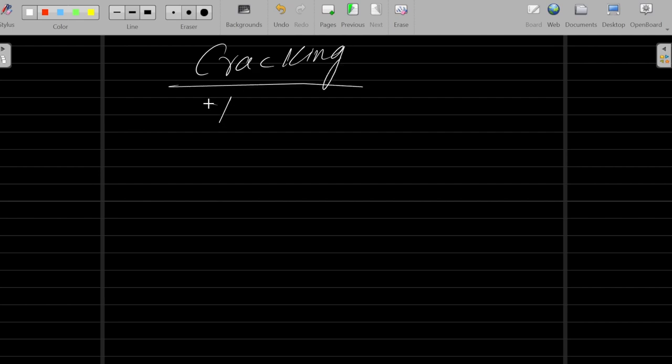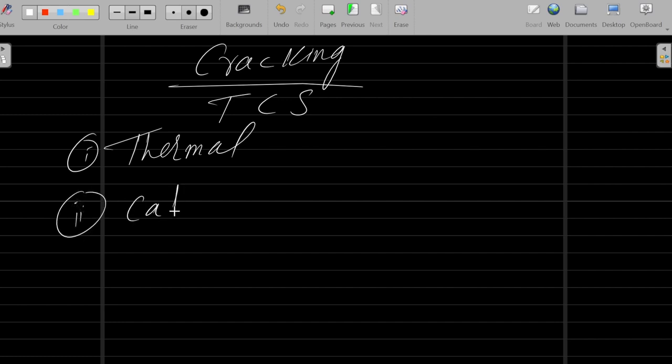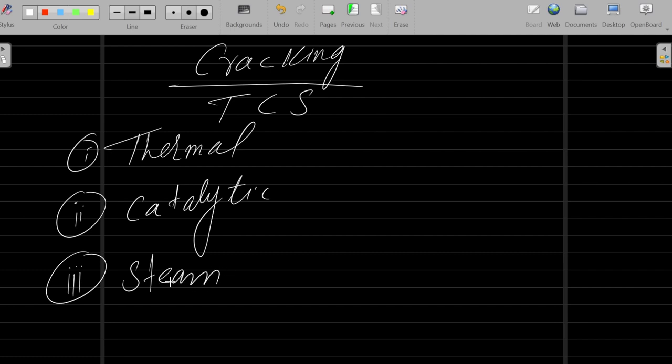So we were studying cracking, and we can use cracking in three different ways. There are three types of cracking. Here is TCS, you can memorize it. Thermal cracking, by providing high temperature, number one. Other, you can use some catalyst, catalytic cracking, and the last one is steam cracking. You can use some steam to convert that long chain into small hydrocarbon chains.